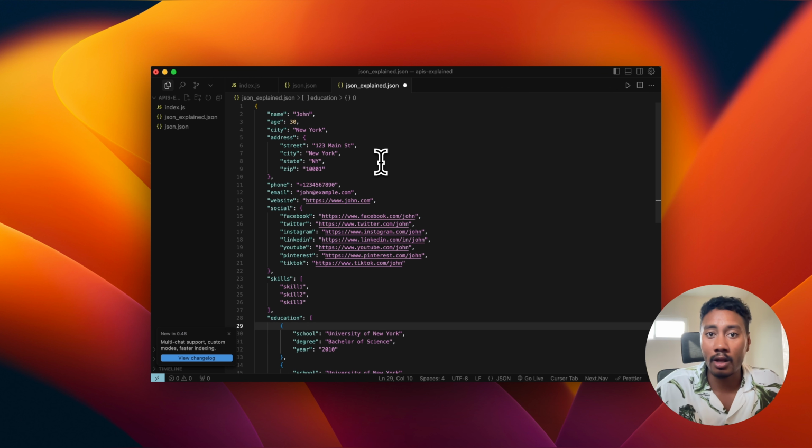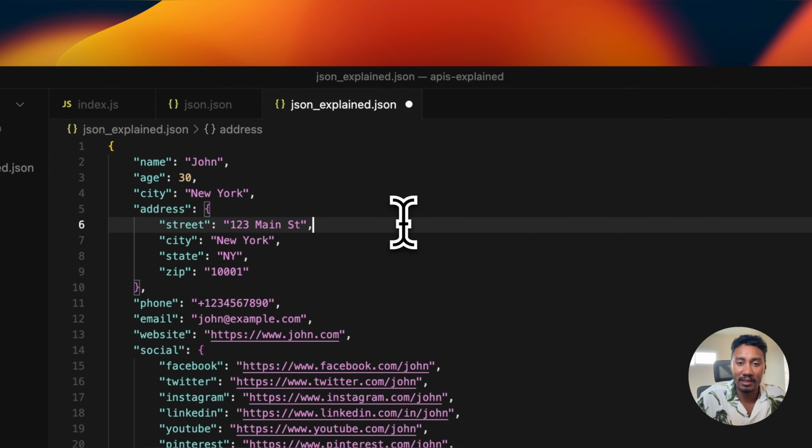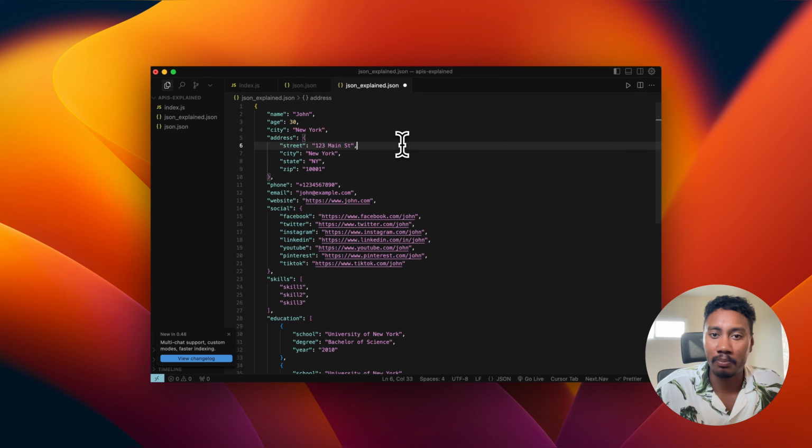So what's another way to look at it? If we want to request data from the back end, this is the type of response that we would get for a specific user. We'll get the name, the age, the city, the address, and all this stuff. That's just to paint a better picture of what JSON is, right? What it's actually representing, which is the data on the back end.